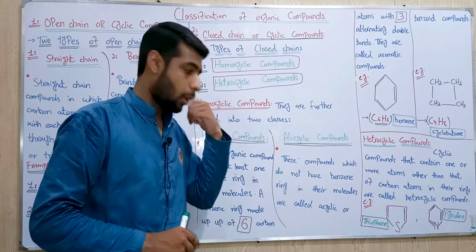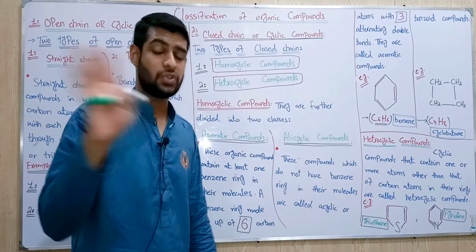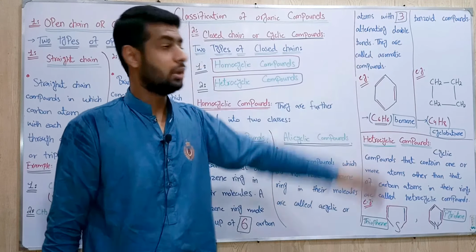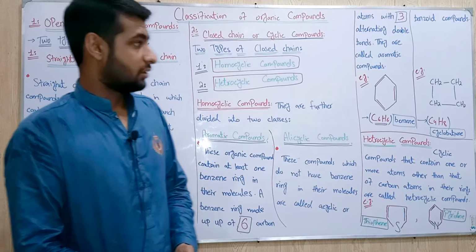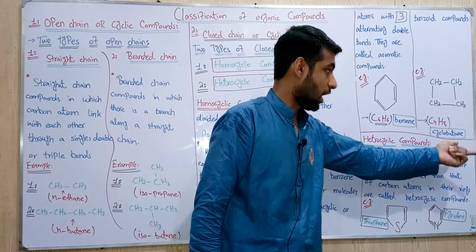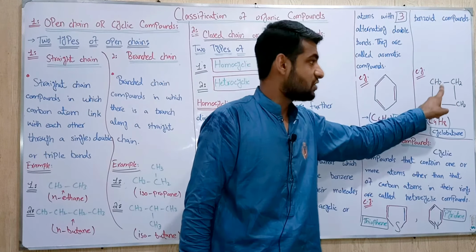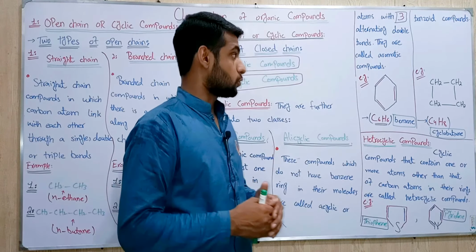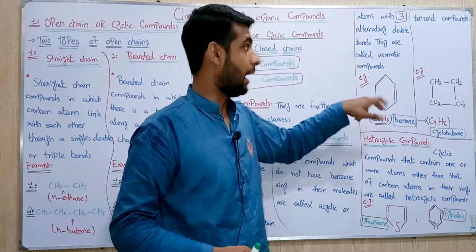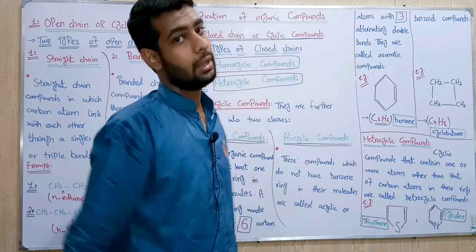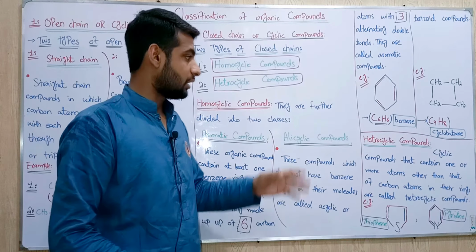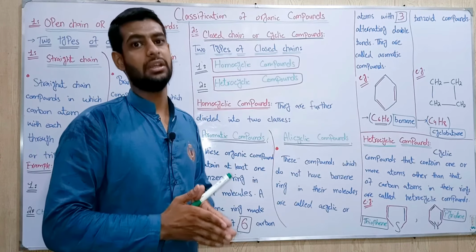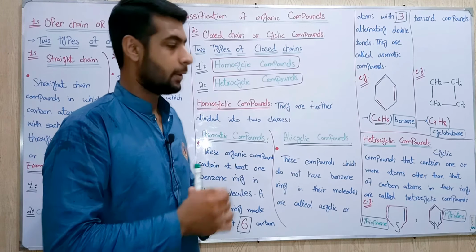And alicyclic compounds means those compounds which do not have a benzene ring in their molecules, also called alicyclic or non-benzenoid compounds. An example of this is cyclobutane, which has no benzene ring, so it is called an alicyclic compound, but a molecule that contains at least one benzene ring is called an aromatic compound. And compounds in a closed chain that do not have a benzene ring are called alicyclic compounds.